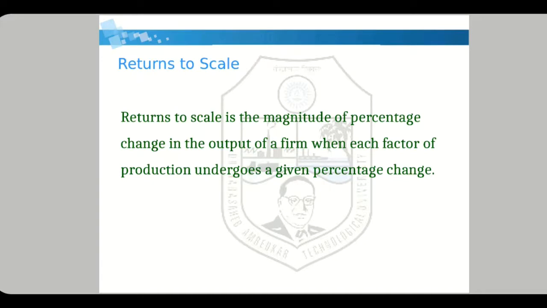For example, the input factors or production factors are like labor, capital, input material or raw material. If all these factors or each of these factors change, then by what value will production change? This is known as returns to scale.